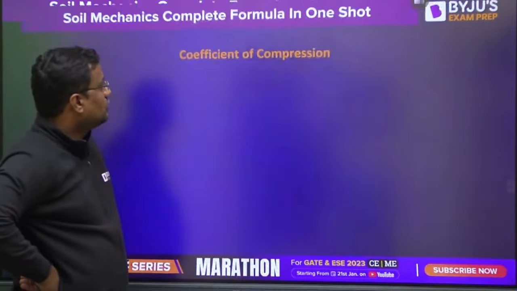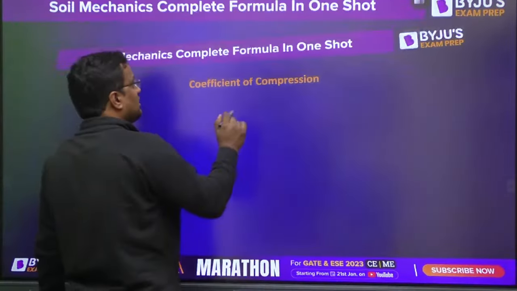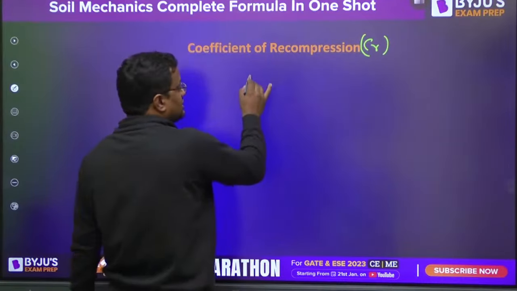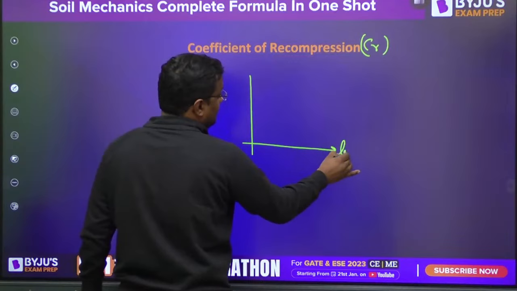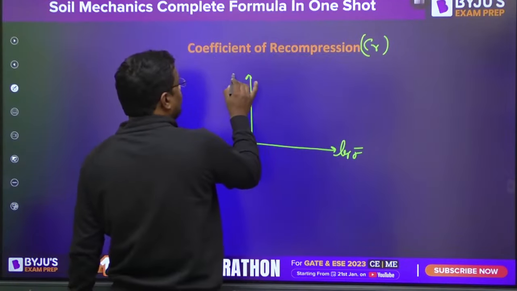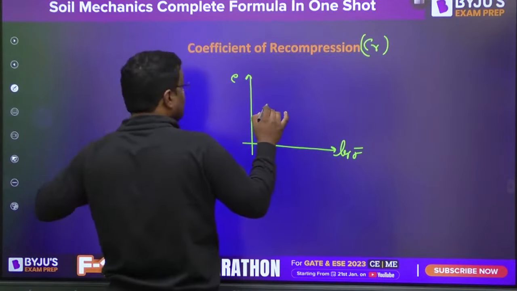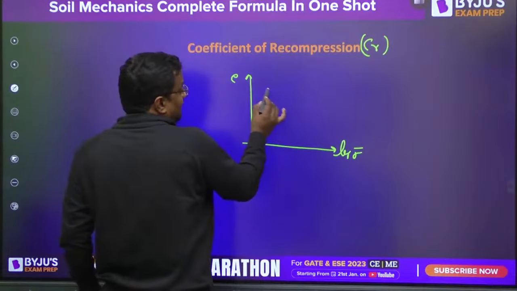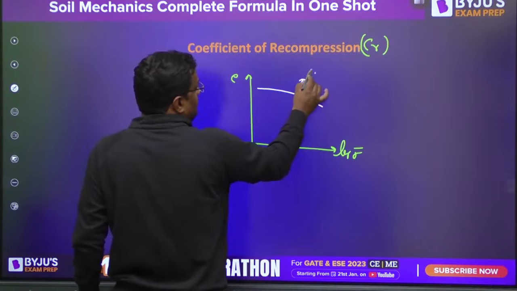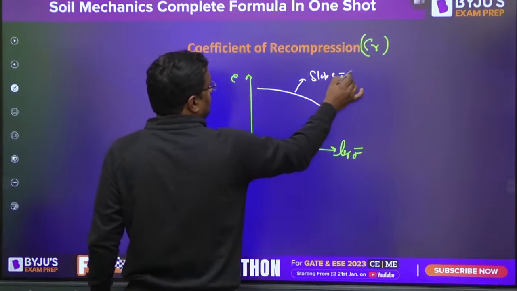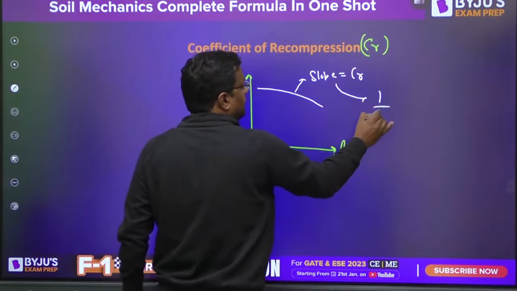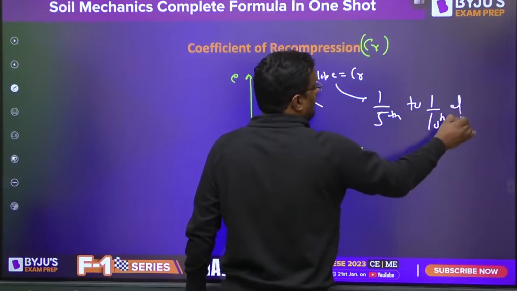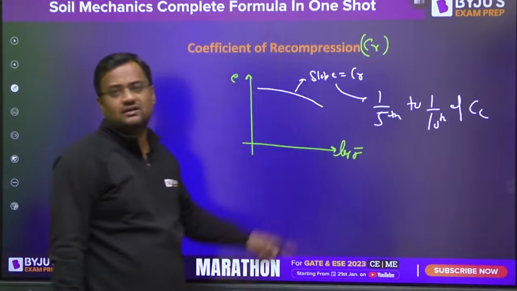Now, the coefficient of recompression for OC soil is Cr. For NC soil, it is Cc. For OC soil, it is Cr. And guys, even for OC soil, if I make a log graph, it doesn't come out straight, and here the slope is Cr. This slope is 1/5 to 1/10 of Cc. Of course, this will be a flatter curve.